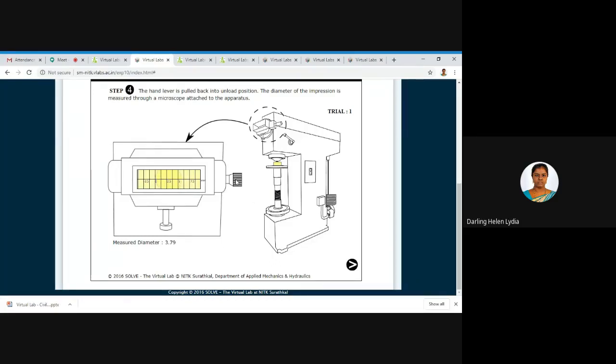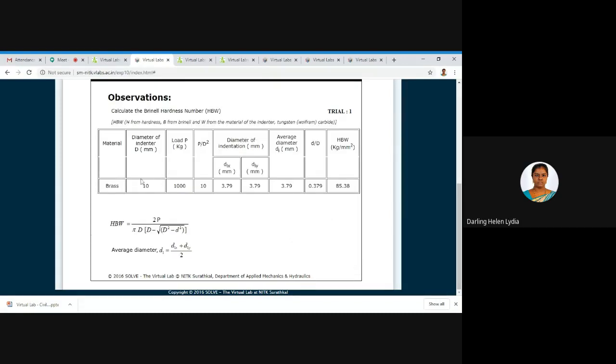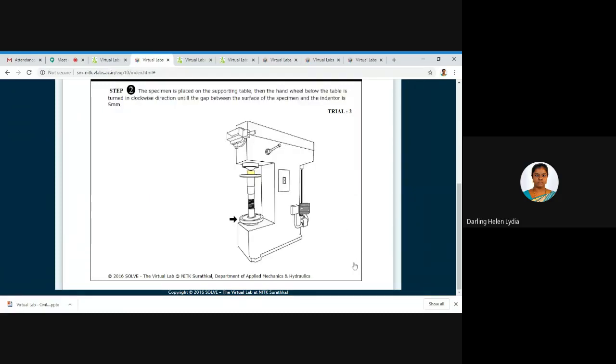So you just press on this. Now the measured diameter here is showing 3.79. So now the diameter is measured. These are the calculation and observation: what is the load, what is the P by D square value and everything. The value taken from the microscope, that is 3.79. Based on this formula, they have calculated the hardness value.